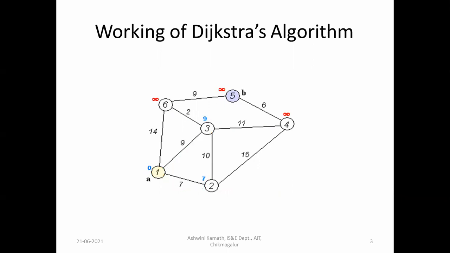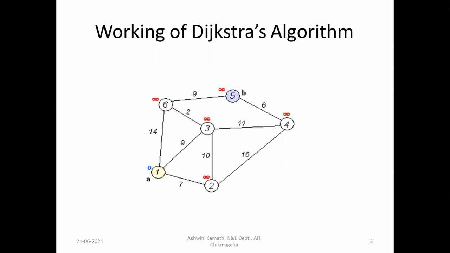So 20 is less than 22, and 20 will be selected. Via 2 it would be 22 for 4, and via 3 it is 20 for 4. So 20 will be considered. Then the vertices selected so far are 1, 2, 3, and 4.